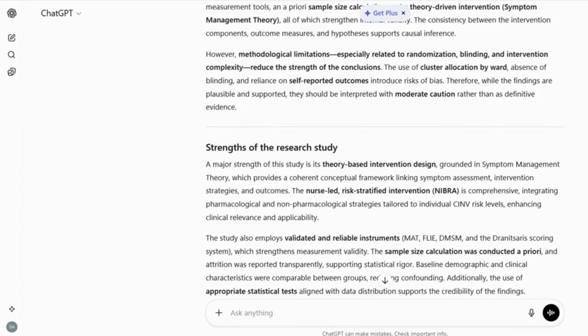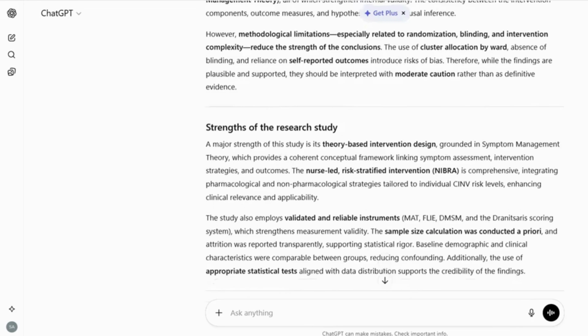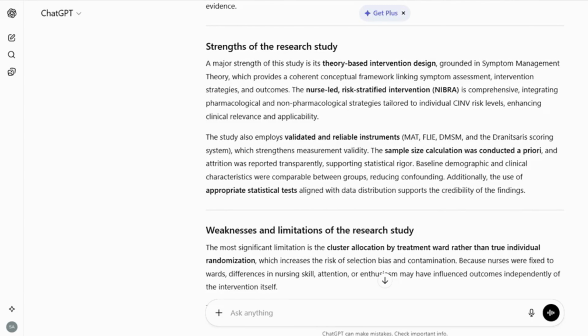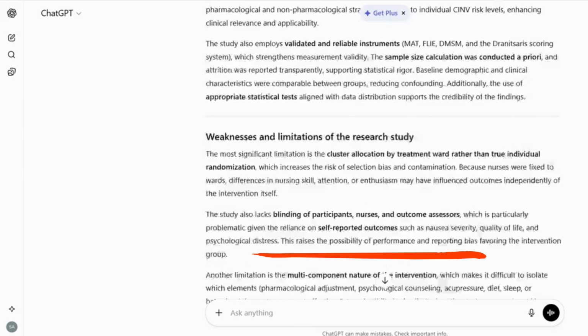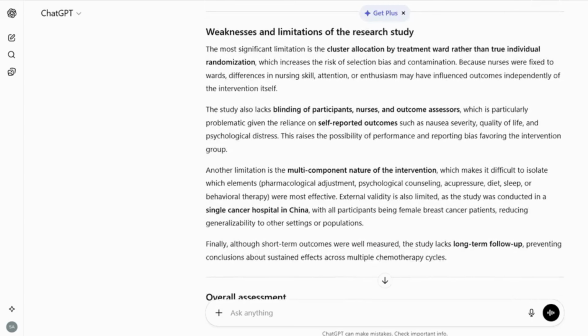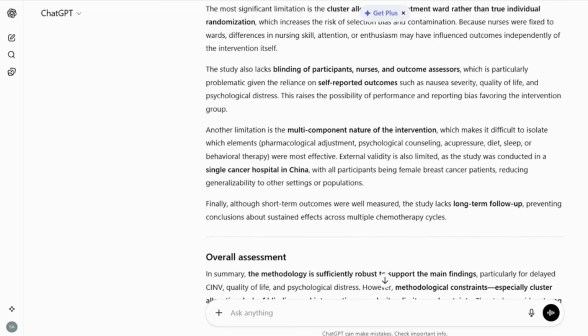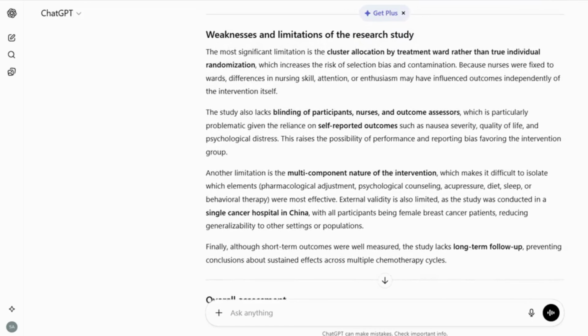It also discusses the strengths of the study and highlights strengths such as a theory-based intervention design and the use of validated and reliable instruments. ChatGPT also explains the weaknesses and limitations of the research study, such as cluster allocation by treatment ward rather than true individual randomization, which increases the risk of selection bias and contamination. In this way, using less time, you can read and understand research articles from different perspectives.